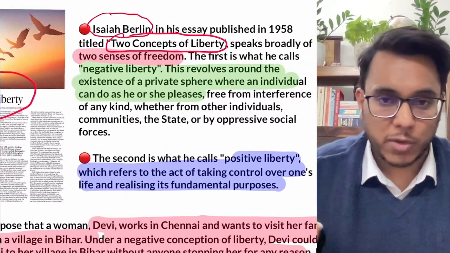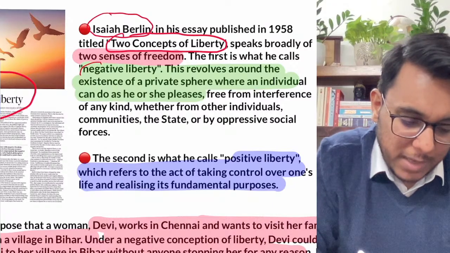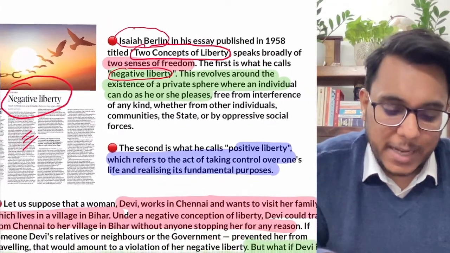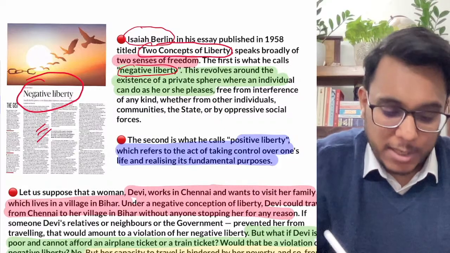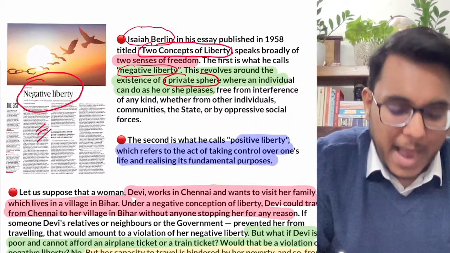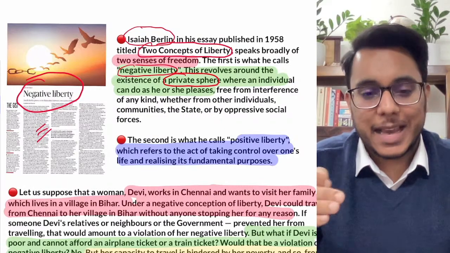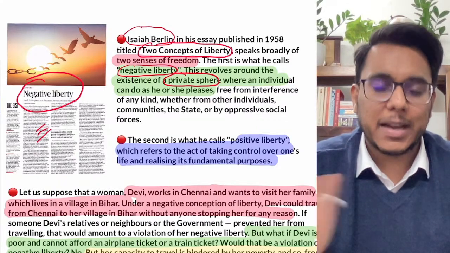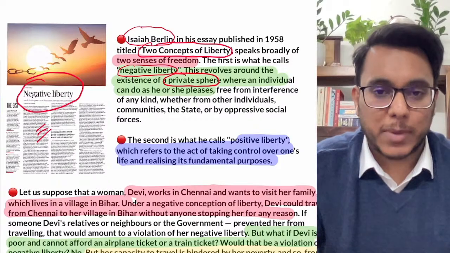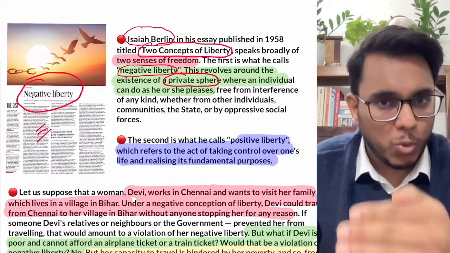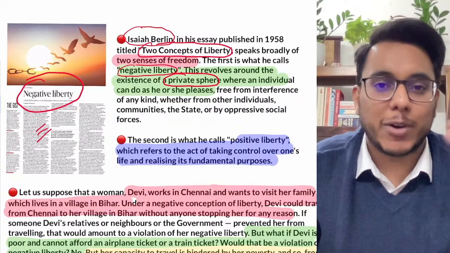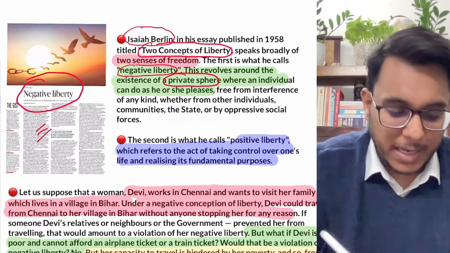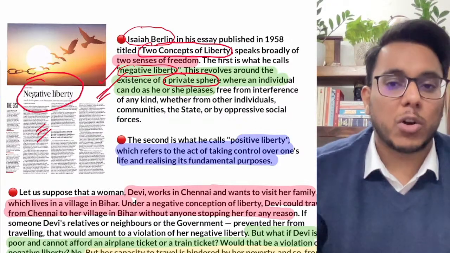there are two ideas of liberty or freedom. One is the negative liberty or negative freedom. Negative liberty means that an individual has a private sphere of life where he or she can decide what to do, what not to do. Is it clear? Whatever they want, they can do in this private sphere: where to go, with whom to talk, what to eat, what not to eat. It is the negative liberty. They can decide what to do and what not to do.